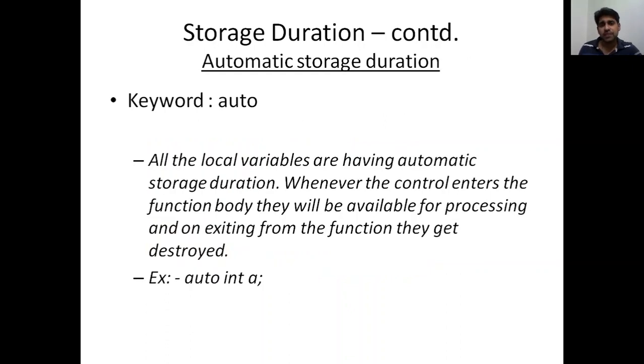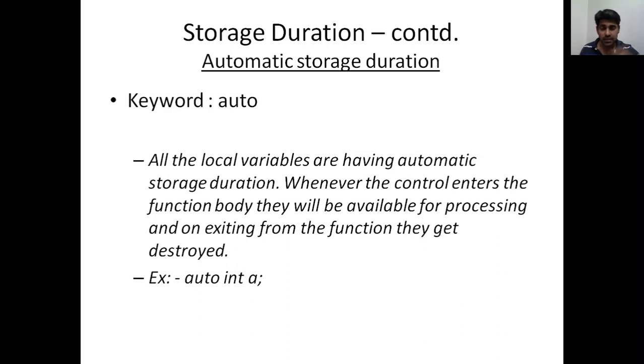Now we are seeing the first part, that is automatic storage duration: auto and the other one, register. So how are these two linked? Let's see the first one, which is auto. All the local variables have automatic storage duration. Whether you say it or not, it automatically belongs to the storage class auto.